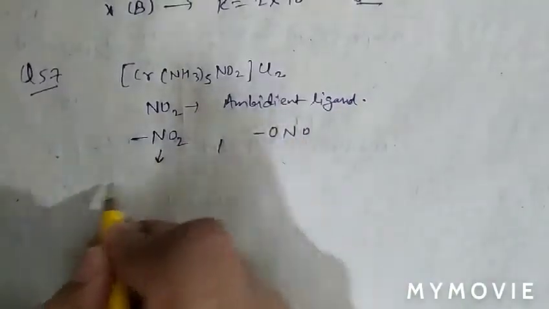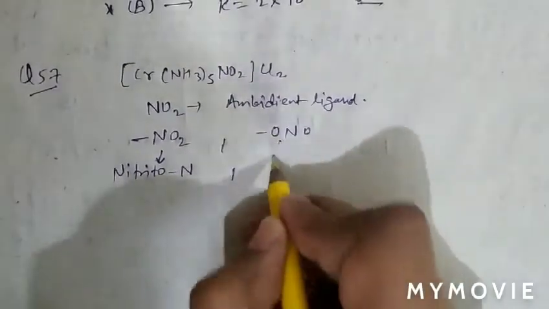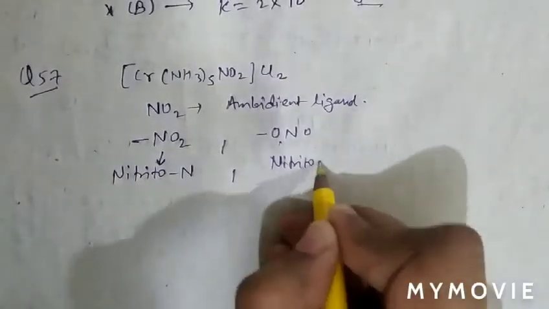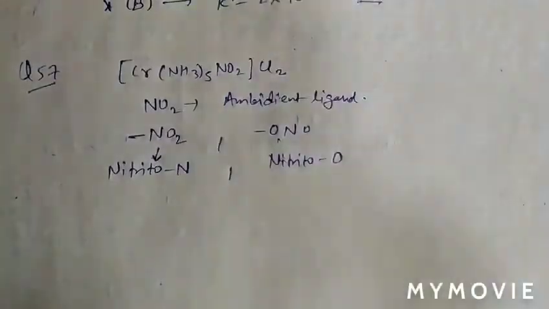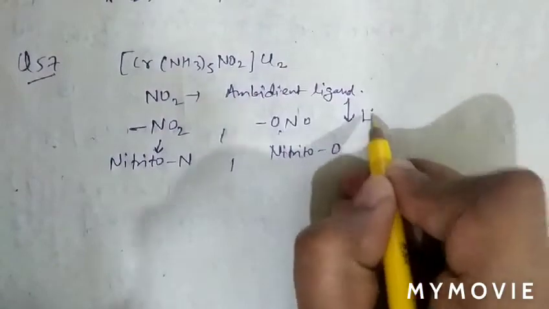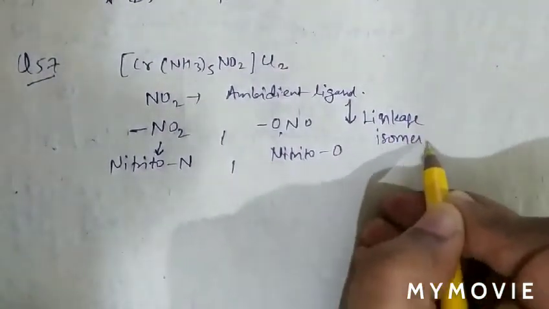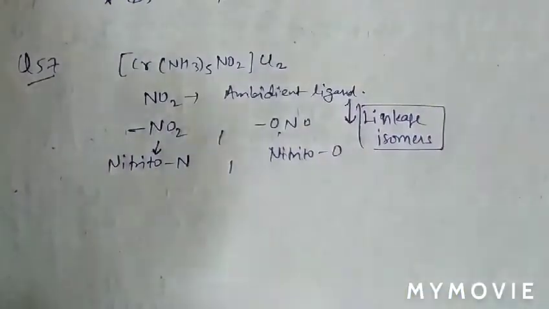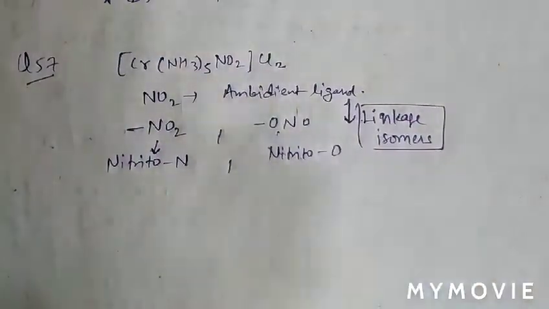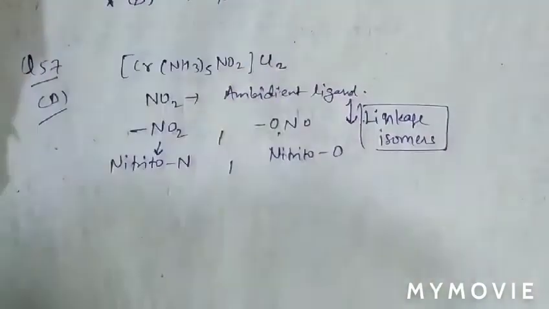When it binds through N, this is nitrito-N. When it binds through O, then this is nitrito-O. So the isomerism shown by ambidentate ligands is always linkage isomerism. So question number 57, option D is correct.